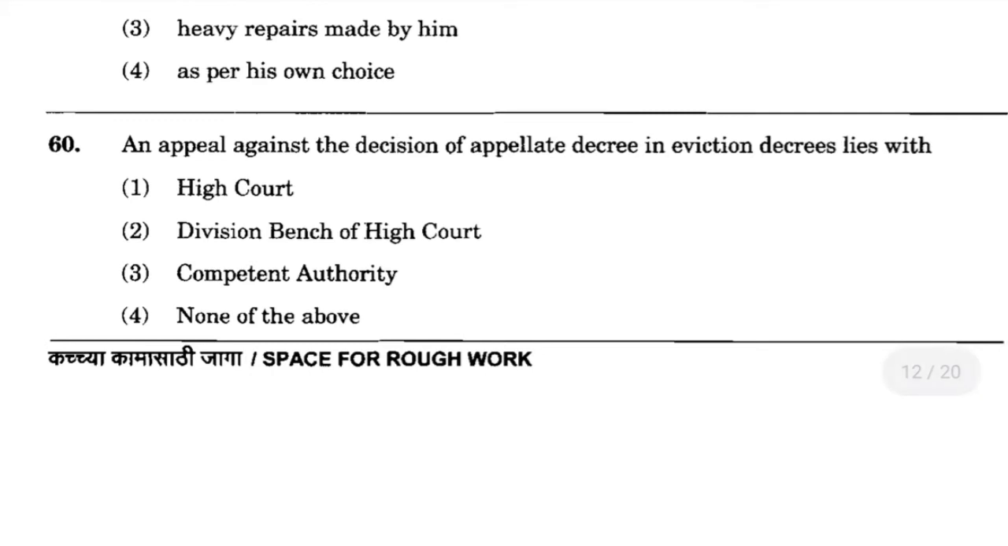Now question number 60. An appeal against the decision of appellate decree in eviction decrees lies with option number 1, High Court, option number 2, Division Bench of High Court, option number 3, Competent Authority, option number 4, none of the above. And the correct answer is option number 4, none of the above.